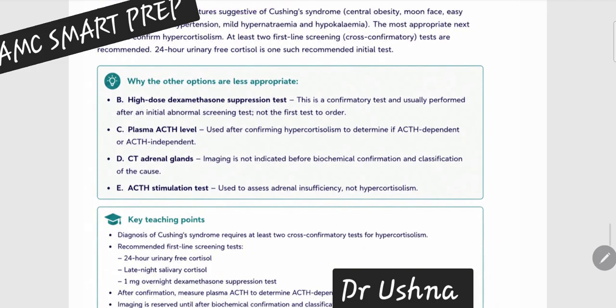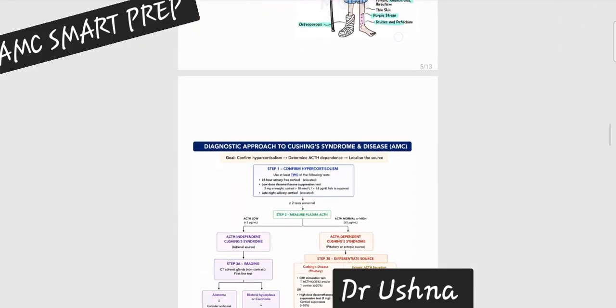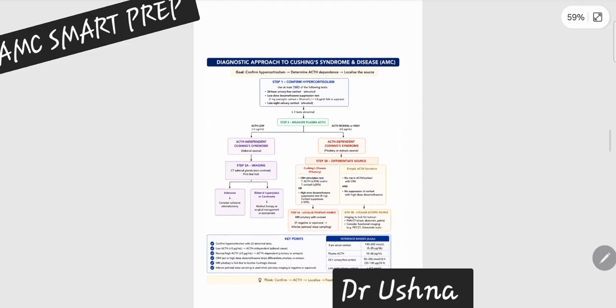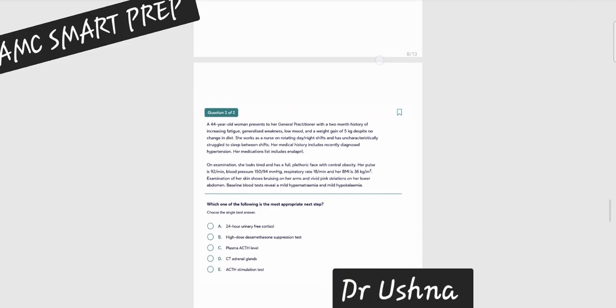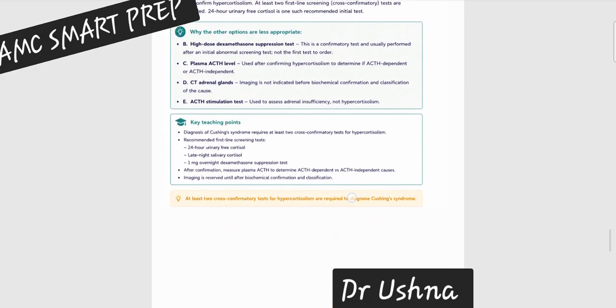So remember, I told you, you have to remember all three options, which are the initial tests. It can be your 24-hour urinary cortisol, it can be your low dose dexamethasone suppression test, and the third option is your late night salivary cortisol level. Anything can be your next step or your initial step. So you have to first establish hypercortisolism. That is the important thing. So the answer is 24-hour urinary free cortisol.